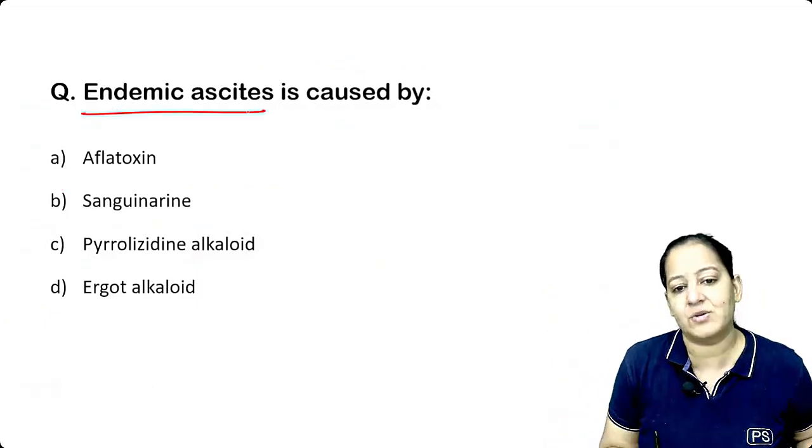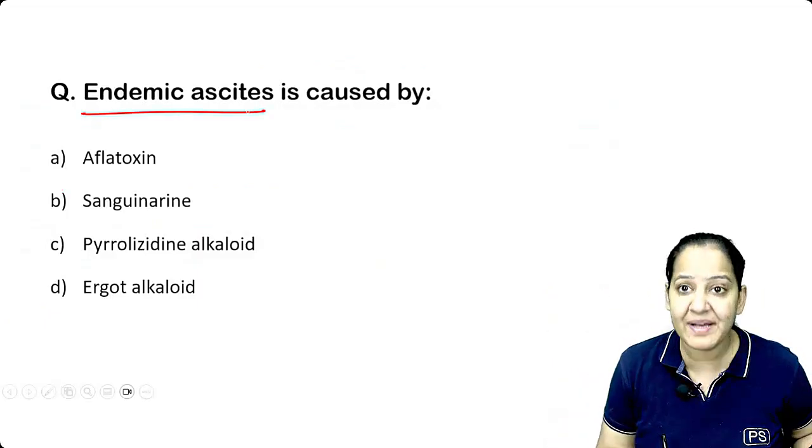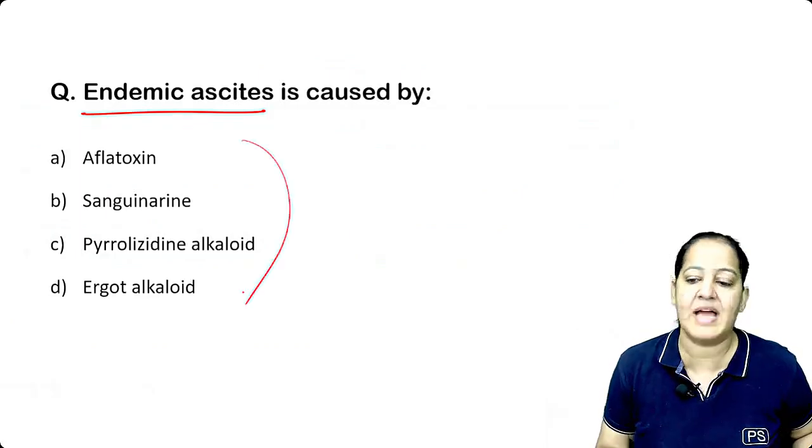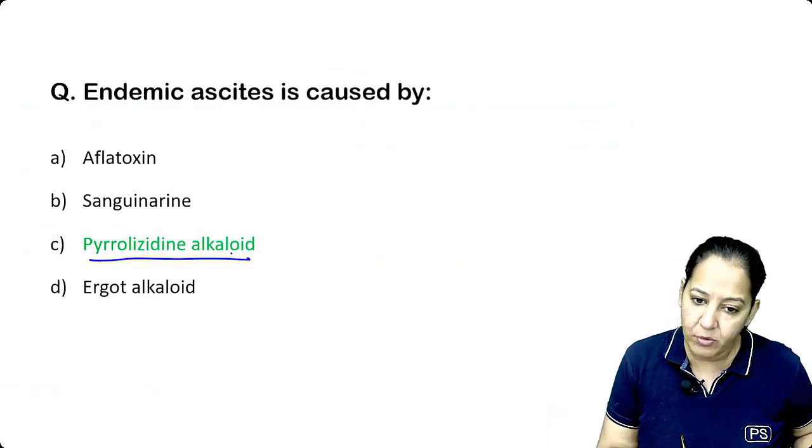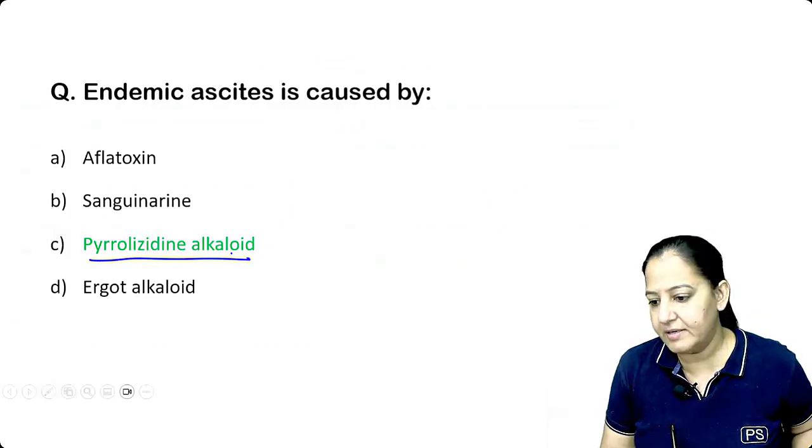Endemic ascites is caused by. I'm asking about endemic ascites. Name the toxin which causes endemic ascites. Yes. So the correct answer is pyrrolizidine alkaloid toxin.